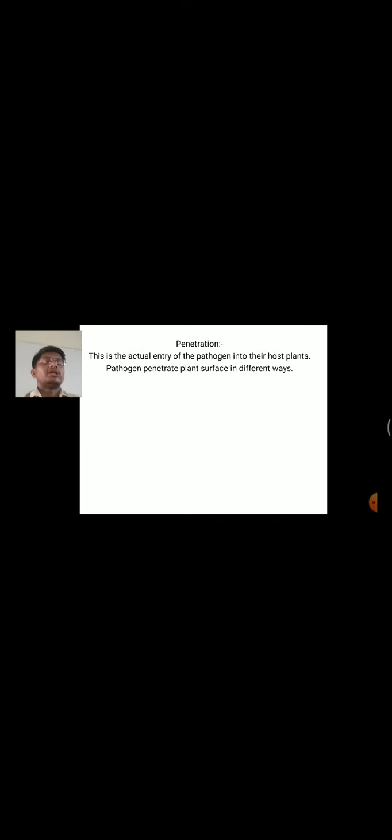Next one, infection. This is the process by which a pathogen establishes contact with host cells or tissue and procures nutrients from them. During infection, the pathogen grows, multiplies within the plant tissue and colonizes.